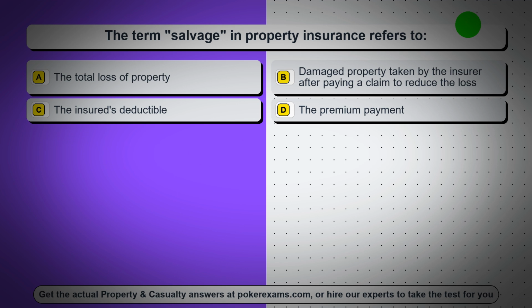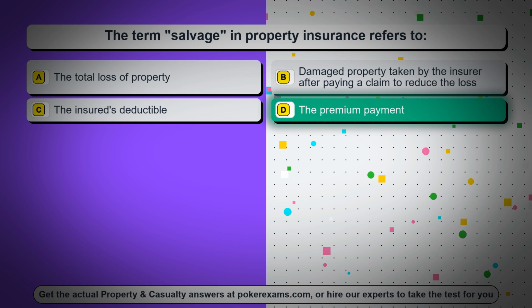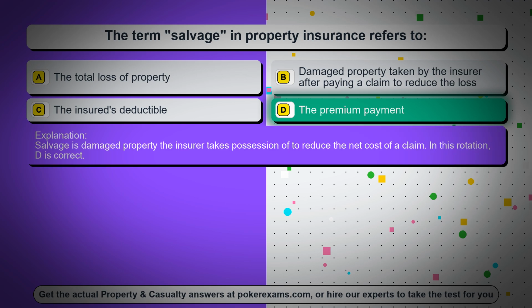Question 95. The term salvage in property insurance refers to, Option A, the total loss of property. Option B, damaged property taken by the insurer after paying a claim to reduce the loss. Option C, the insured's deductible. Option D, the premium payment. The correct answer is option D, the premium payment. Salvage is damaged property the insurer takes possession of to reduce the net cost of a claim. In this rotation, D is correct.